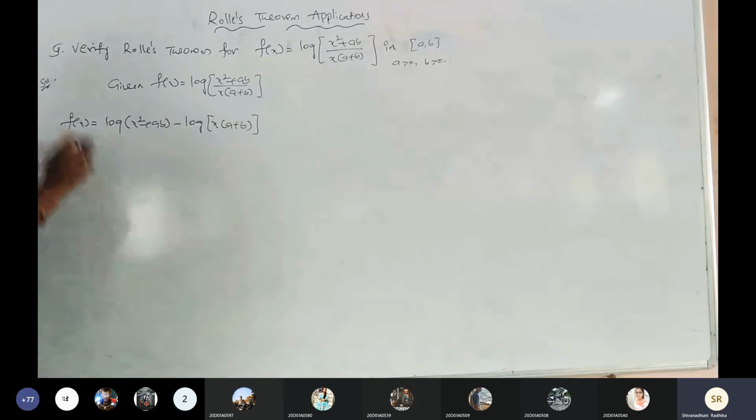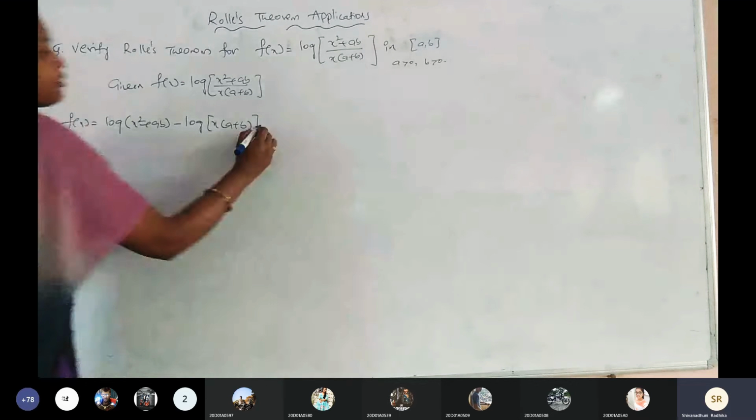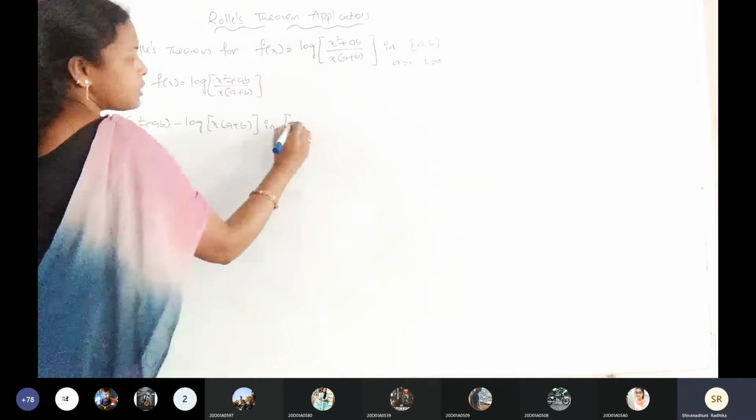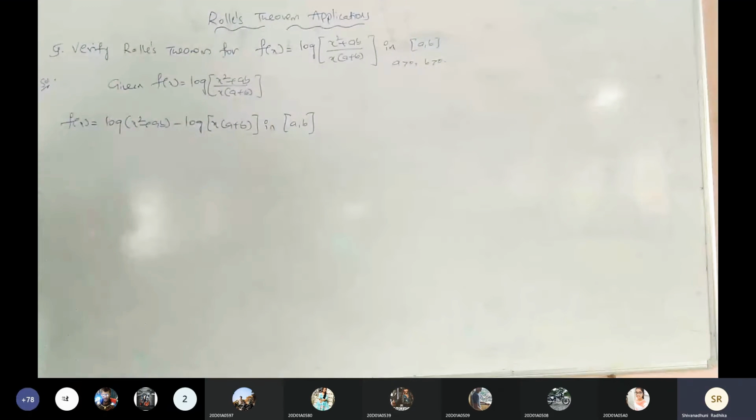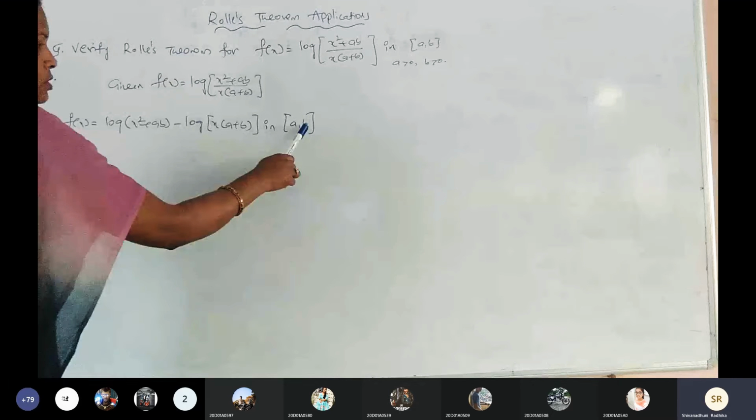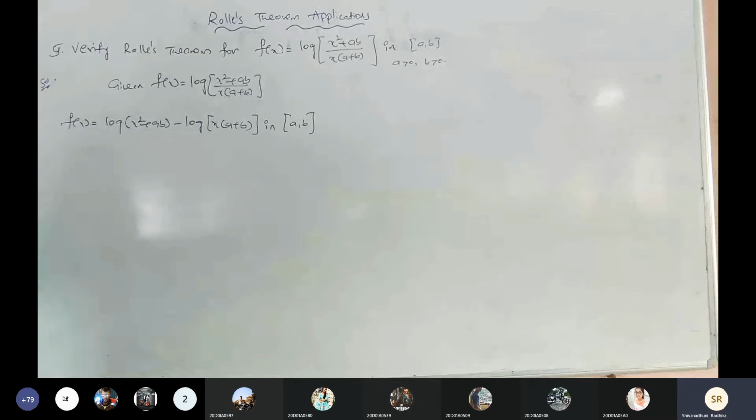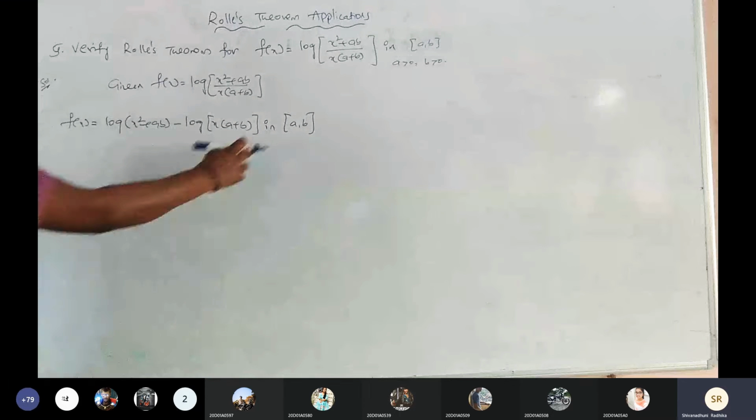This is the given function defined in which interval? A comma b. What about a comma b? The behavior of a comma b in the given problem: those are positive only. We don't have the exact values of a comma b. These are unknowns, not giving correct values in the given interval. They are not mentioned, simply they mentioned a comma b.